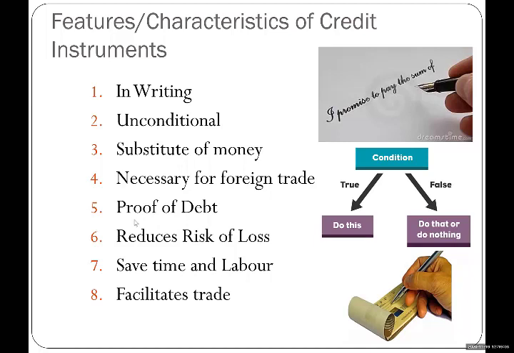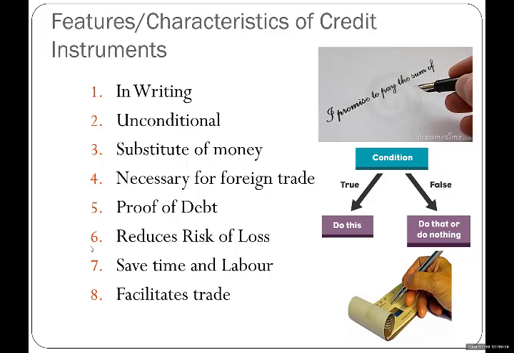If you have any credit instrument in your hand, if somebody has given you a check, it means you have a proof in terms of the credit instrument, that look, this is a check, and that other person is supposed to give me the amount which is written on the check.